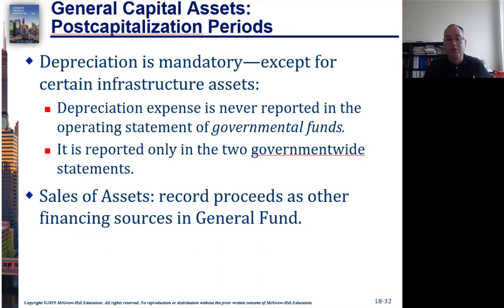So these are depreciated, except for certain infrastructure. And you don't record the depreciation in any government funds, but the depreciation will be recorded in the government-wide financial statements. If you sell these assets, they're going to be recorded as other financing sources in the general fund, which will receive the money.